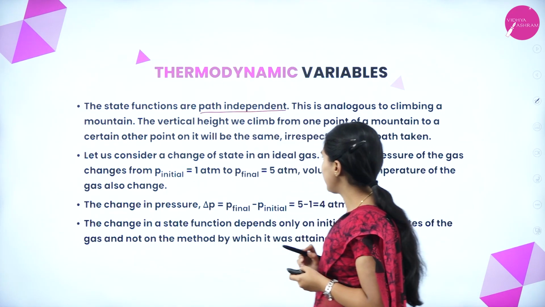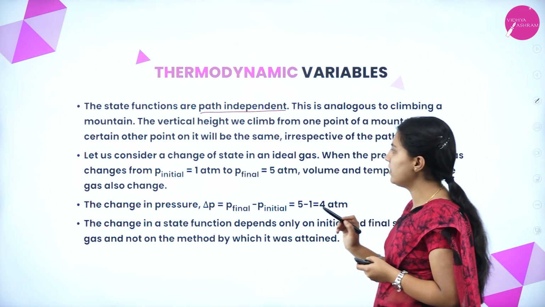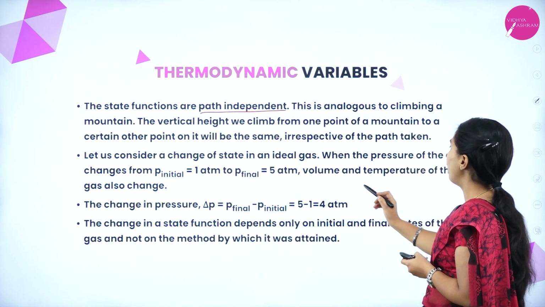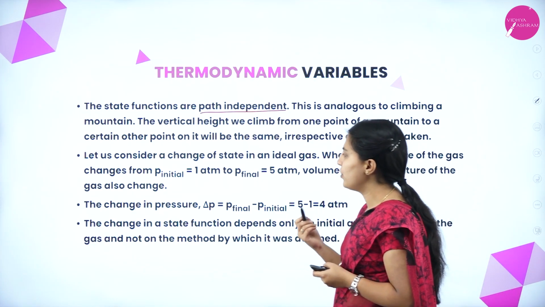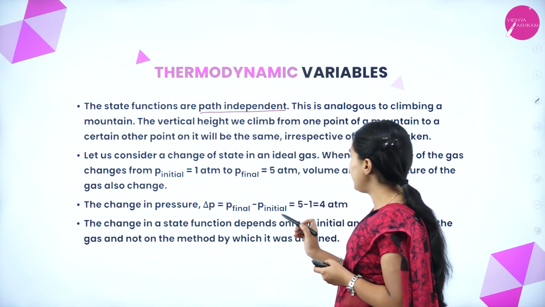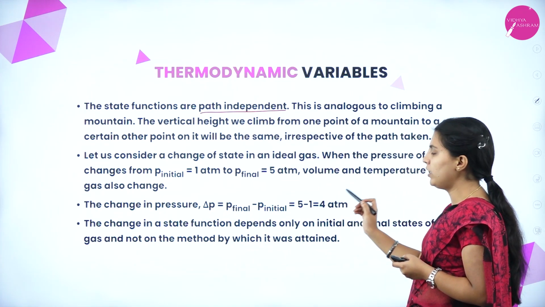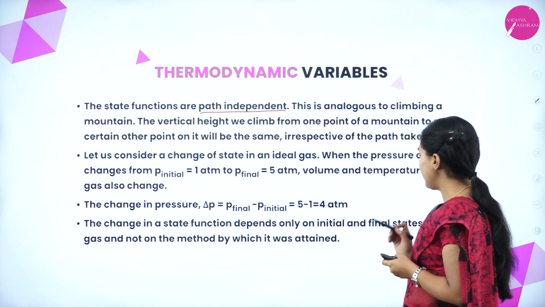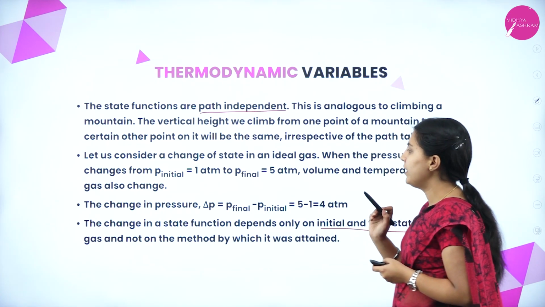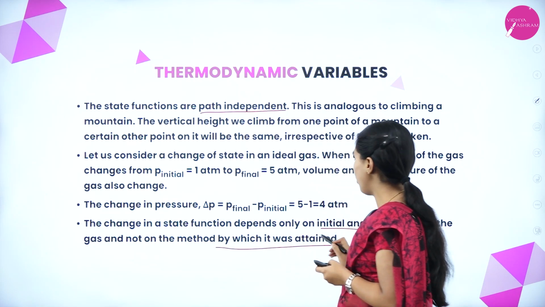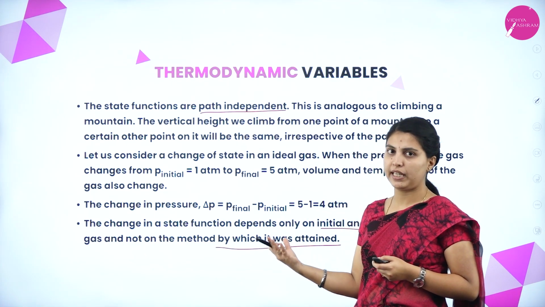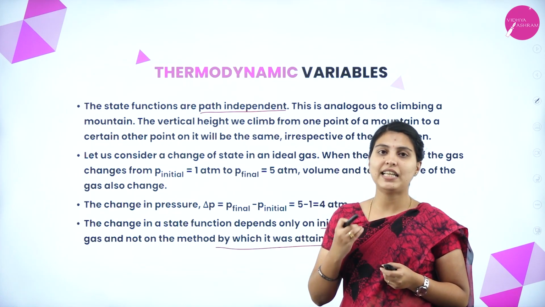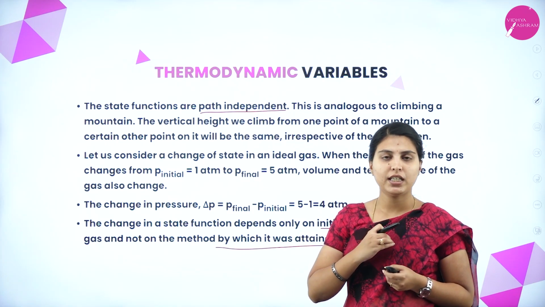Let us consider a change of state in an ideal gas when the pressure of the gas changes from P initial, that is 1 atmospheric, to P final, 5 atmospheric pressure. Volume and temperature of the gas also change. The change in pressure, P final minus P initial, that is 5 minus 1, 4 atmospheric pressure. The change in a state function depends only on the initial and the final states of the gas, not on the method by which it was attained. Same thing we are telling by giving so many examples. State function means it is independent of the path taken. It just considers the initial and the final results of the reaction.